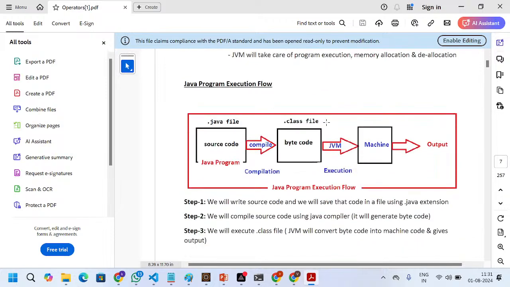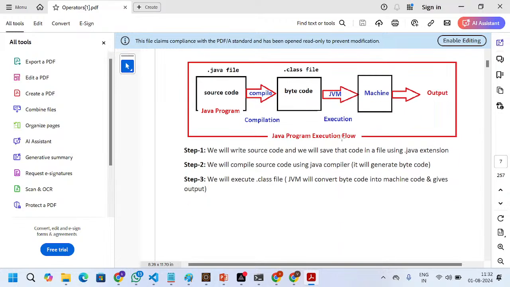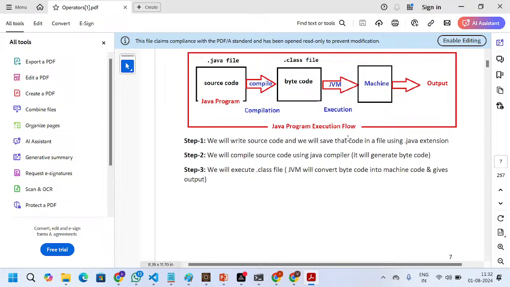This is the program execution flow. Here we write the Java files, and we have the compiler tool. With the help of the compiler tool, we compile, and the compiler generates the bytecode. Then we use the interpreter to execute our program, and finally it converts our dot class files into machine code. Then we get the output. This is the Java program execution flow.